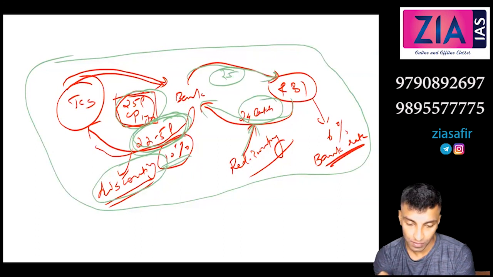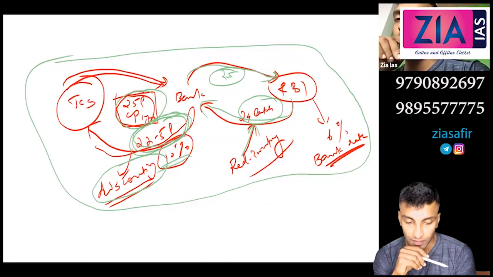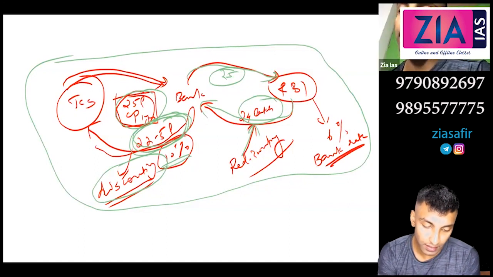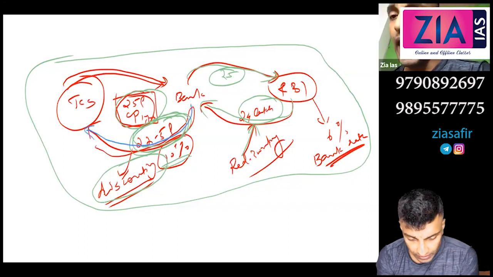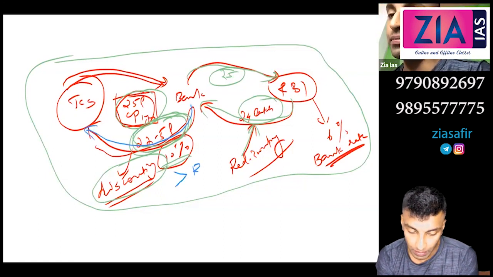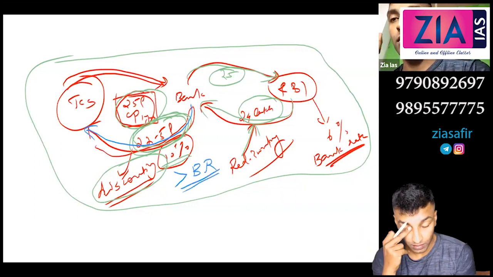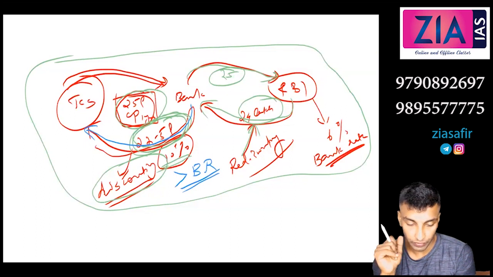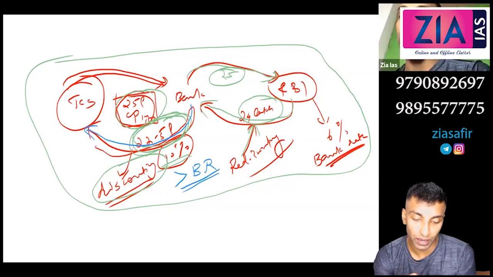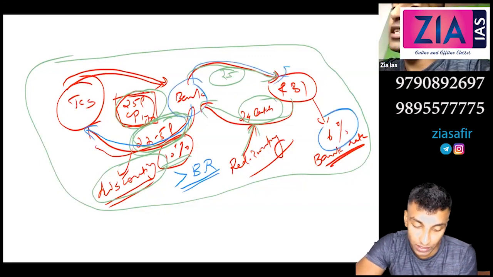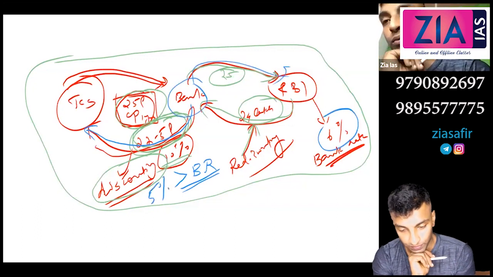Sir, in this particular example, RBI will be paying less than 25 lakhs but more than 22.5. Yes. Because anyway, when the bank is giving this credit to TCS, the bank will charge more than bank rate. Bank cannot afford to charge less than bank rate. Logical. Because that way it will suffer loss. If the bank needs to lend, it will borrow from RBI at bank rate. So you are taking at 6%, and do you think you will lend at 5%? No.